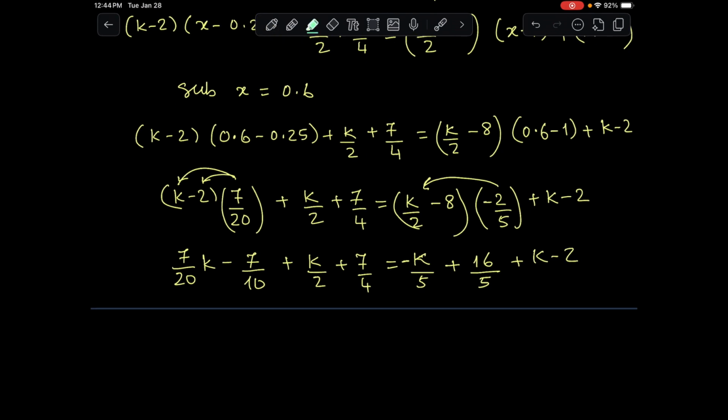All right, so I'm now going to collect all the like terms. I'm going to underline the terms without k and put them on one side.